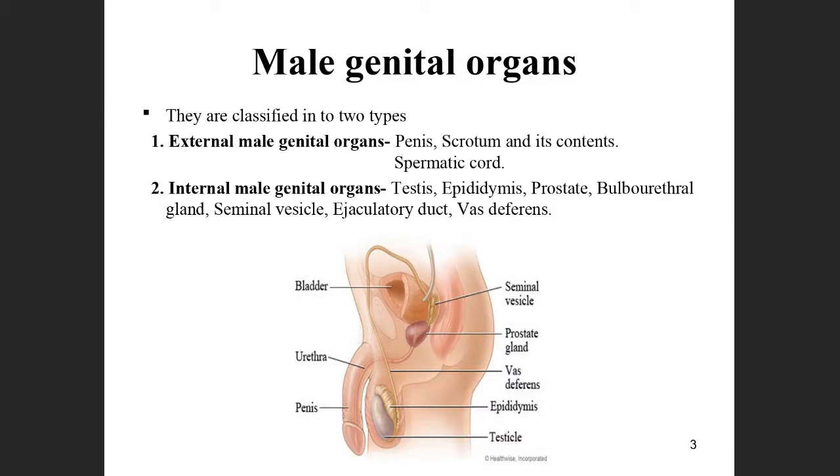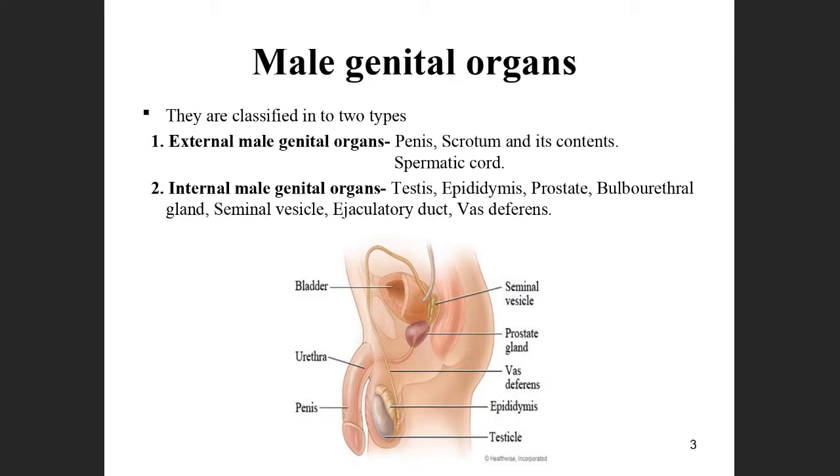The external genital organs are the penis and scrotum. Some books also include the spermatic cord, as the spermatic cord is also a part of the male genital organs, but other books include it in the internal organs.